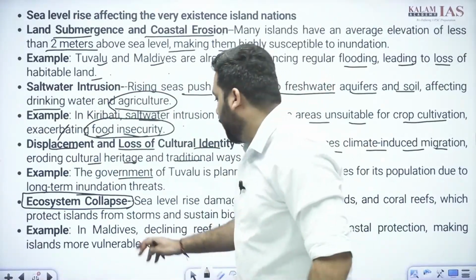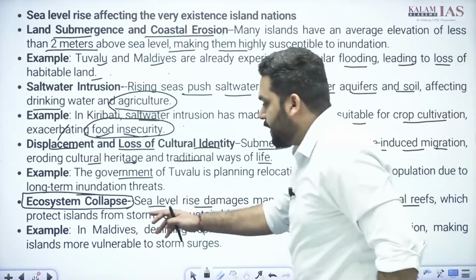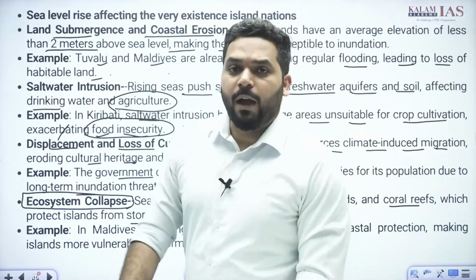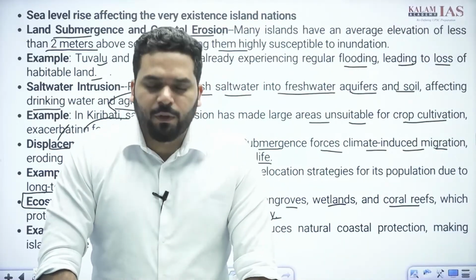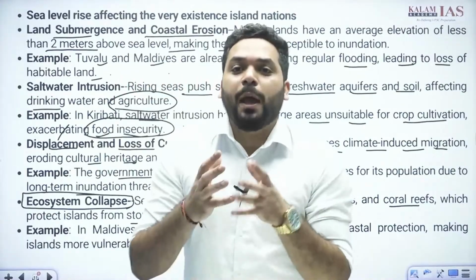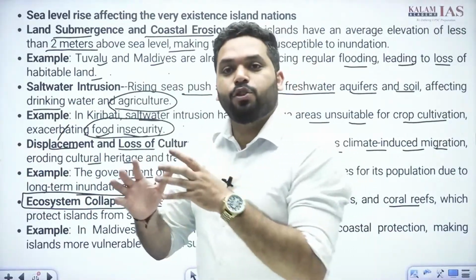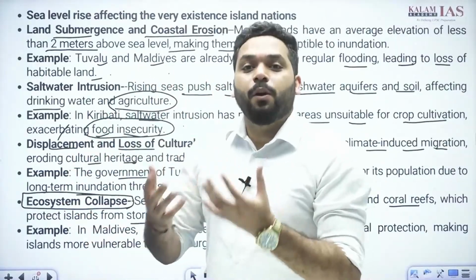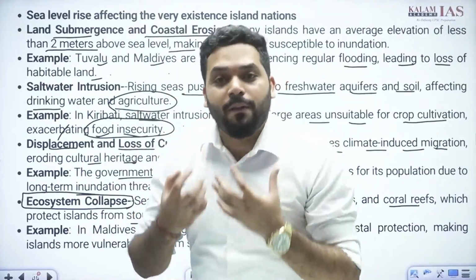Sea level rise damages mangroves, wetlands and coral reefs, which protect islands from storms and sustain biodiversity. We study in environment and ecology that coral reefs, mangroves and coastal biodiversity are shock absorbers. When tsunami waves or a tropical cyclone come, they work like shock absorbers and reduce the intensity. So there is less impact on the coast, less coastal erosion, and coastal biodiversity stays protected.